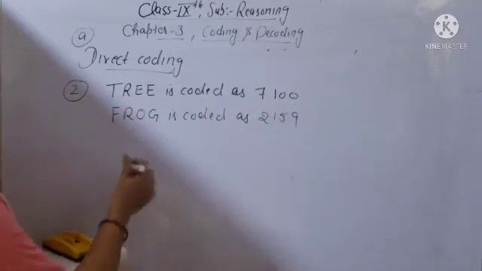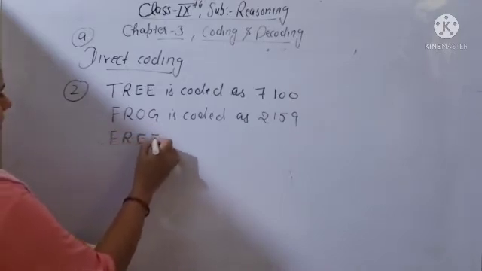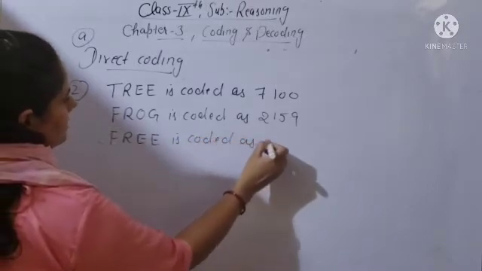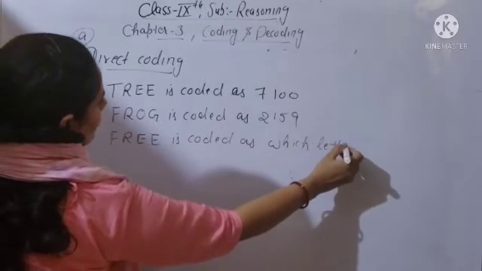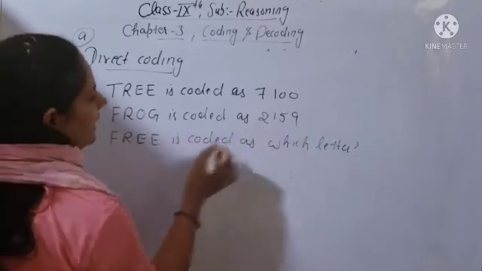Clear? So FREE is coded as which letter? Clear? You have to tell, in the second question, second example, what is given? Tree is coded as 7100. Frog is coded as 2159.